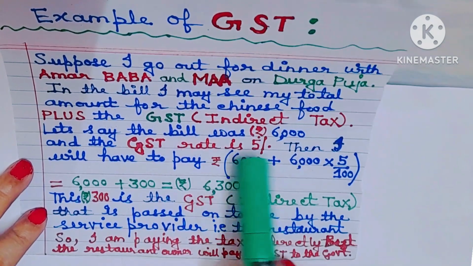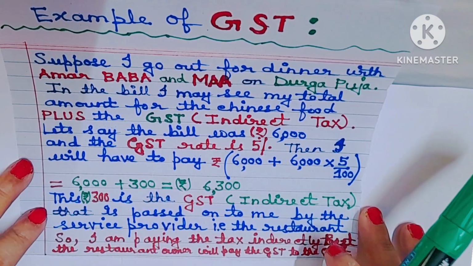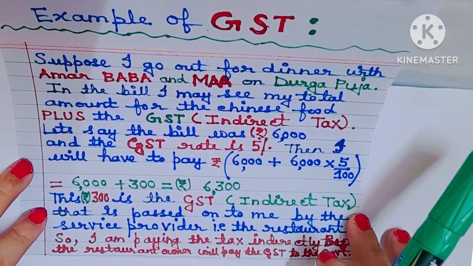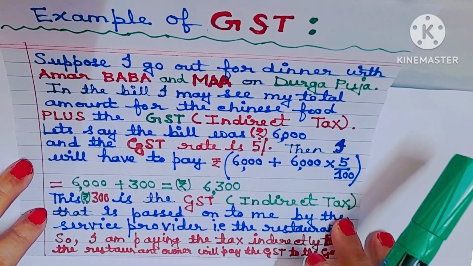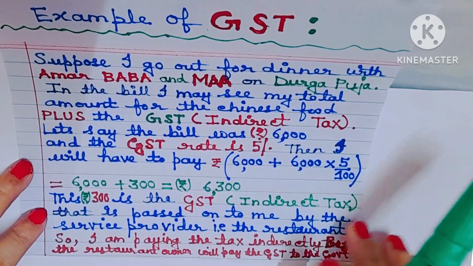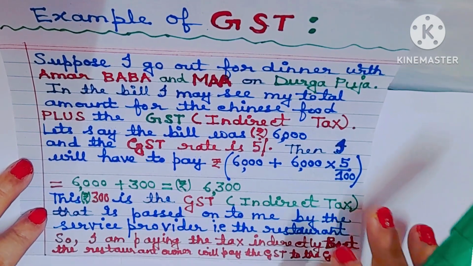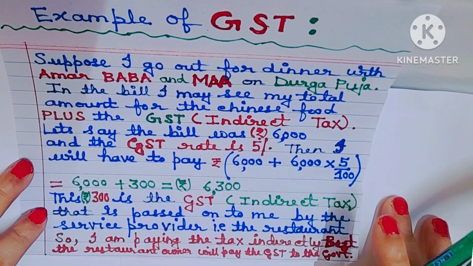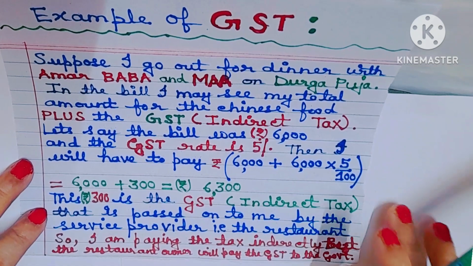When he made the Chinese food, what did he have to buy? He had to buy many raw materials. When he purchased raw materials for the Chinese food, he had to pay the GST. Understood? Purchase GST. So he will deduct purchase GST from the GST collected from the customers. Understood? Then he will remit the money to the government.